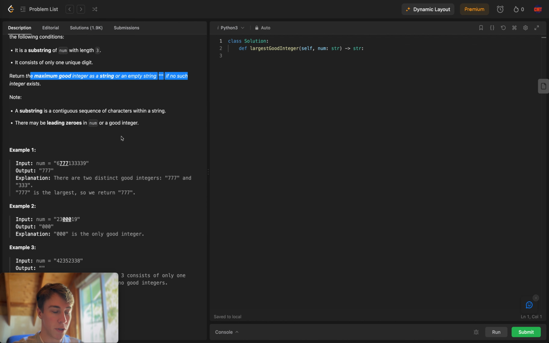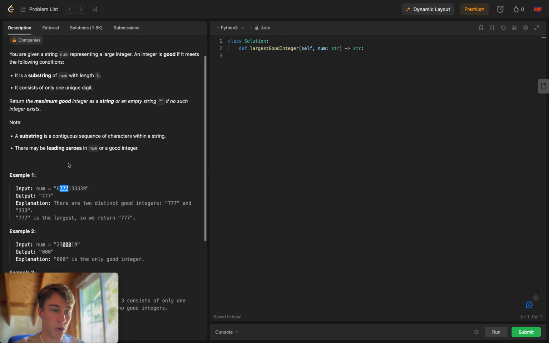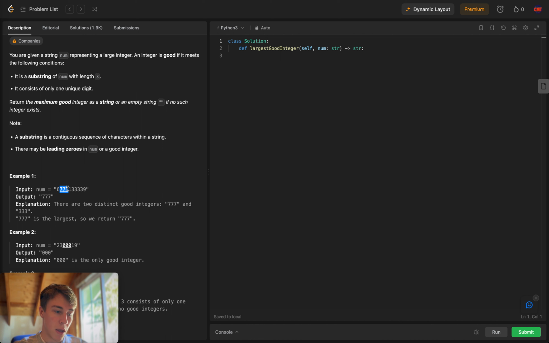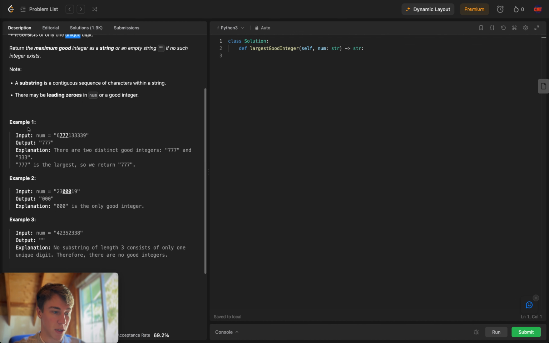So in my own words, we're given this large input string and we have to find the maximum good integer. That integer is a substring of the input string, and it's good if it follows the following conditions: that it is of length 3 and it only has one unique digit in it. So let's look at some examples.